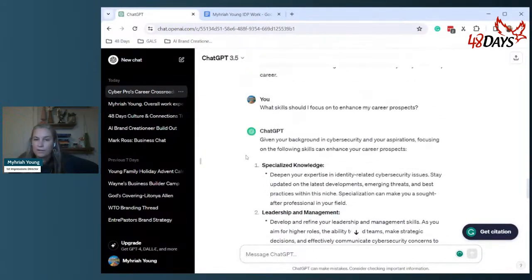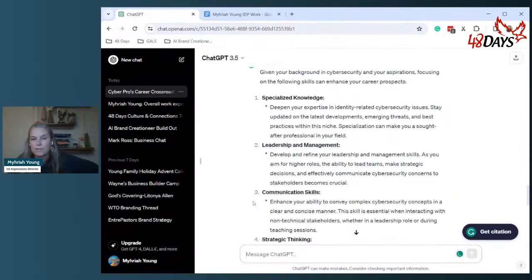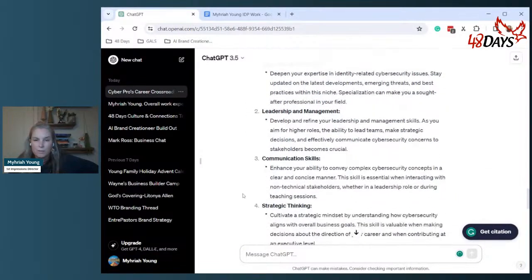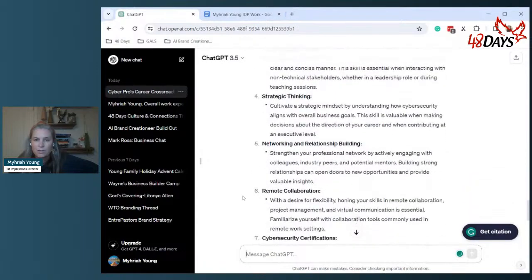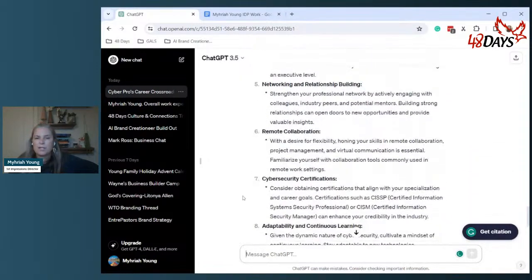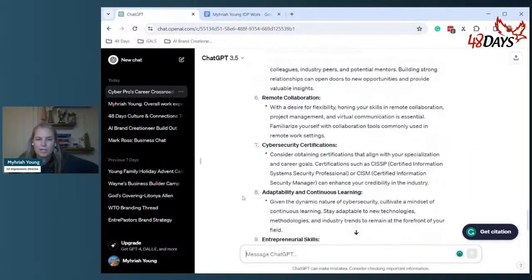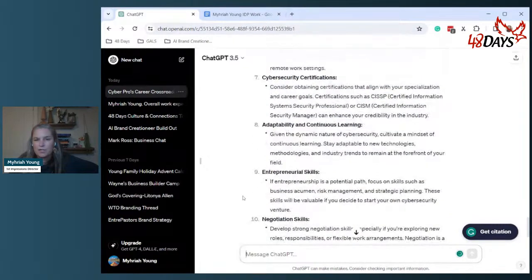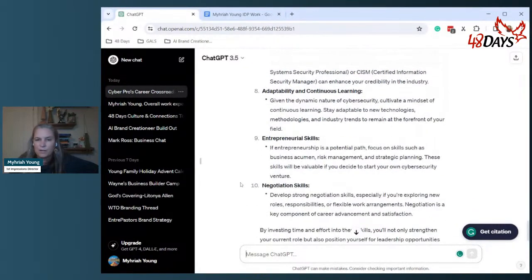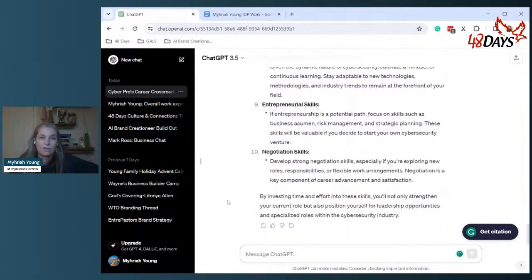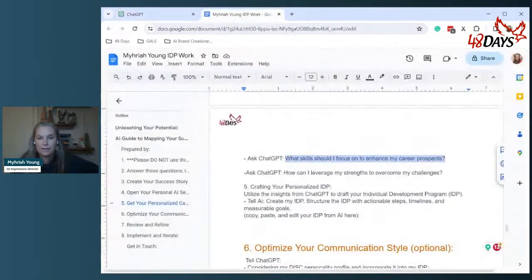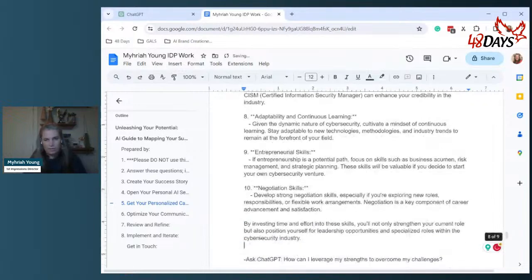Okay. So yeah, what skills should I focus on to enhance my career prospects? This is great. Specialized knowledge, leadership and management, communication skills, strategic thinking, networking and relationship building, remote collaboration, cybersecurity certifications, adaptability and continuous learning, entrepreneurial skills, negotiation skills. Great. I like this. We're going to copy that and put it here.